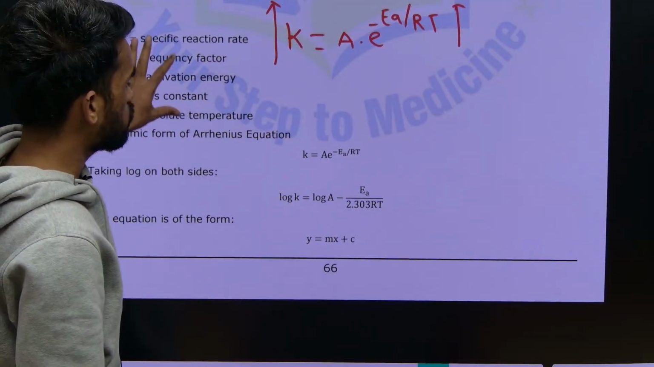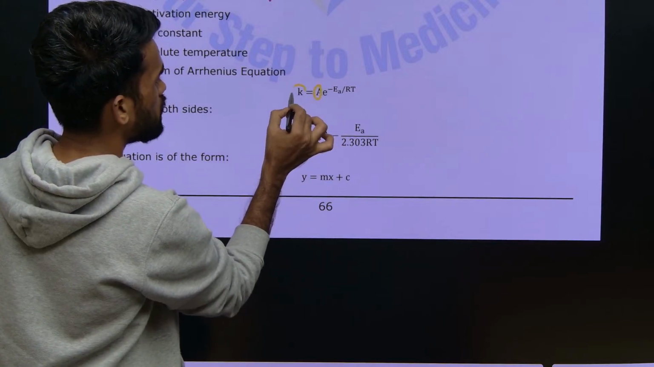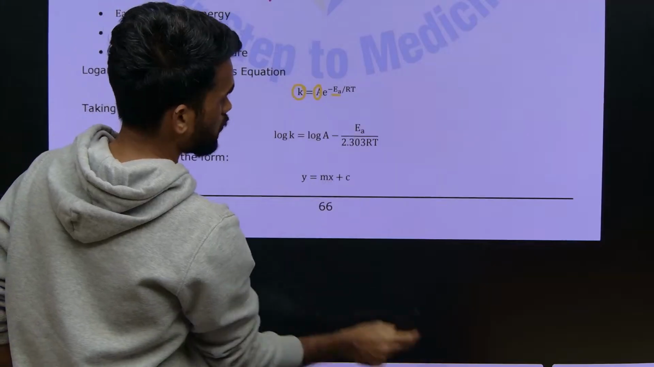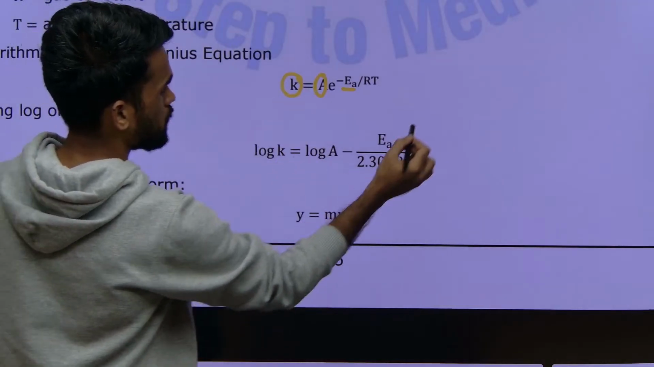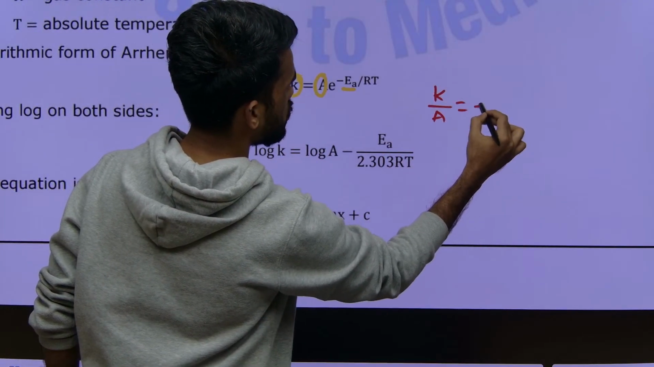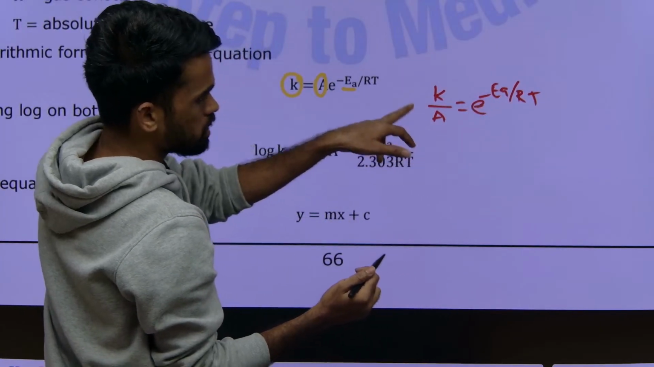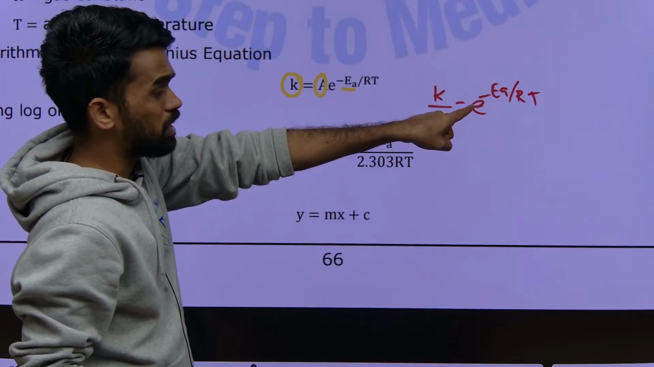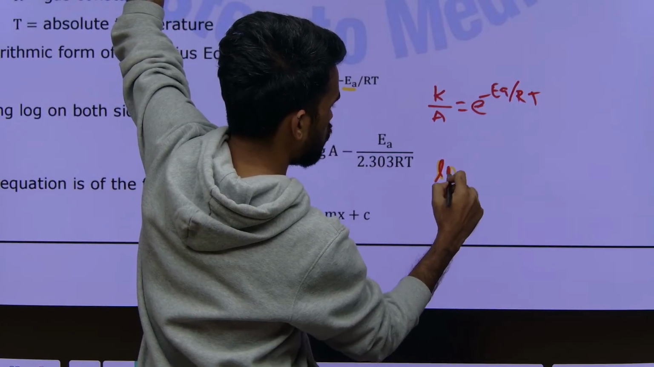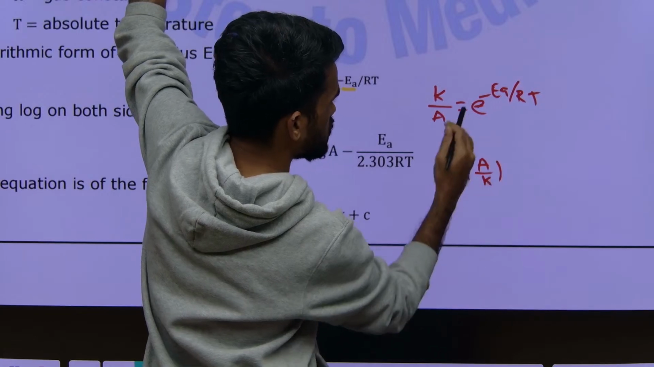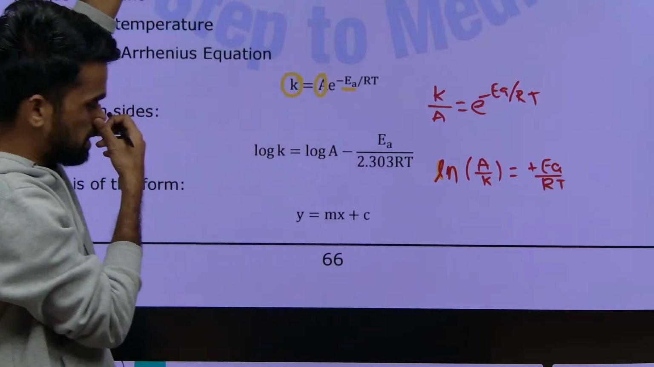Now if you apply log to this, what happens? Here A is called the Arrhenius parameter, K is the rate constant, EA is called the activation energy, and T is the temperature. Now if you send this A to this side, K by A is equal to e to the power minus EA by RT. Now send this e to the other side, this becomes exponent, and e becomes ln now. So you can write ln of A by K, just inverting this so that it becomes a positive value, equals EA by RT. Like this you can write.